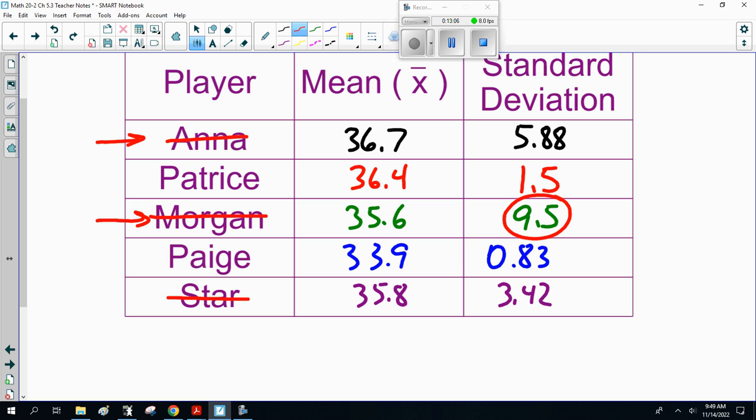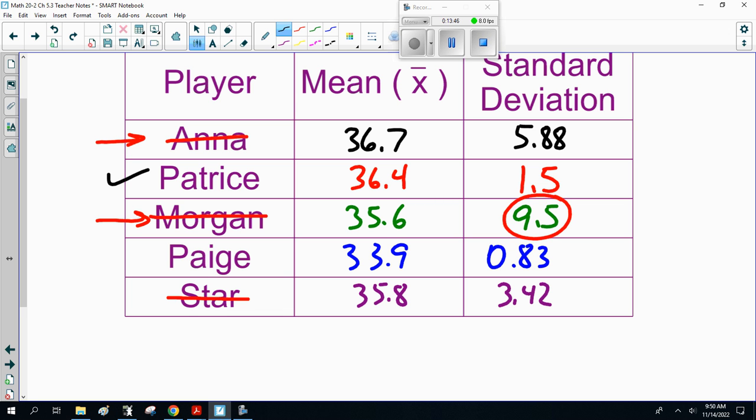Now, personal opinion. Okay, now Patricia, 36.4 with a standard deviation of 1.5, which means there's not a lot of scatter. She's consistently good. Paige, on the other hand, has a much smaller deviation, but her average or mean is a little smaller. So Paige is consistently around 34 points a game. Patricia is like 35 to 38 a game. So Paige is most consistent. Patricia is a smidge better. So I would say offhand Patricia. But we can argue about that.